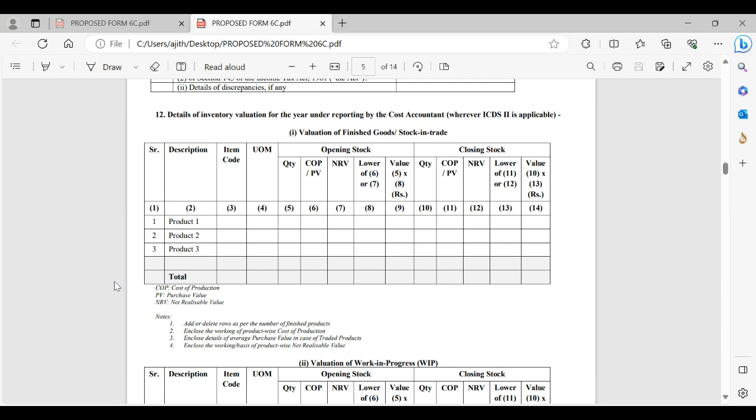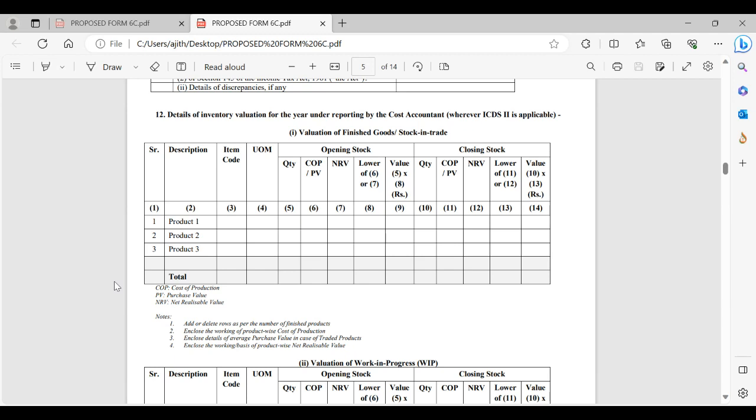So cost of production, or purchase value in case of trading goods, and NRV, net realizable value, whichever is lower among the 6th or 7th. We know the formula: the value is quantity multiplied by the lowest of 6 or 7. The same has to be followed for opening stock as well as closing stock. Here we can add or delete the rows.